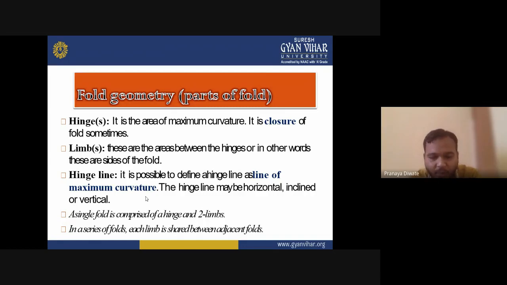Here you have one point, here two points, three points. Whereas the hinge line is when all these points get joined together. That is known as the hinge line.